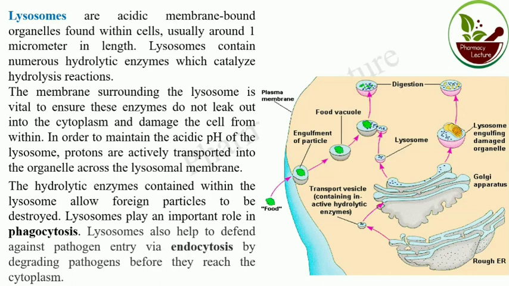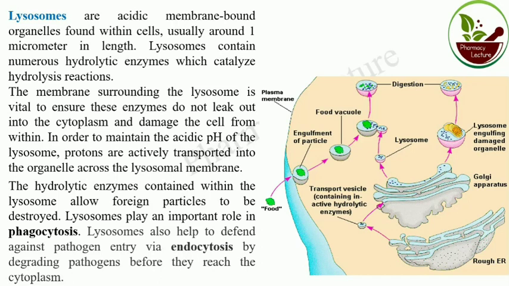Otherwise, it damages the cell from within. In order to maintain the acidic pH of the lysosome, protons are actively transported into the organelle across the lysosomal membrane. So the hydrolytic enzyme contained within the lysosome allows the foreign particle to be destroyed.